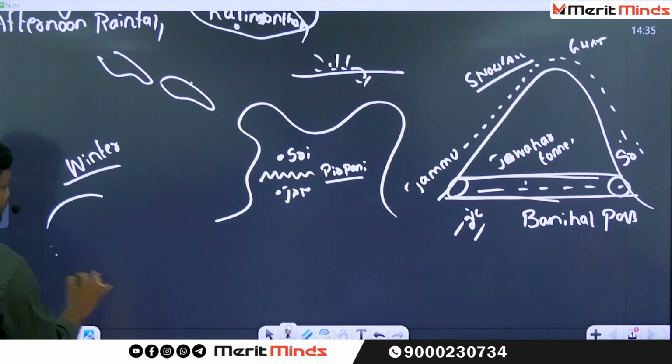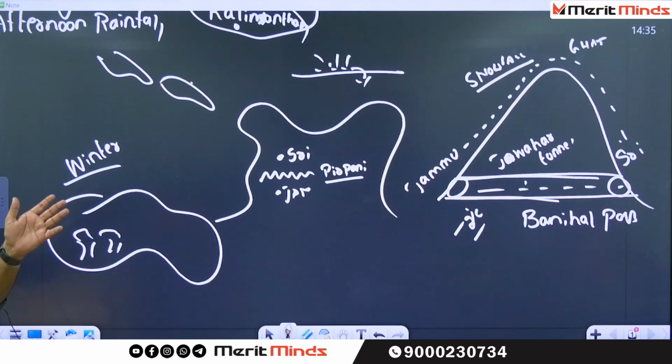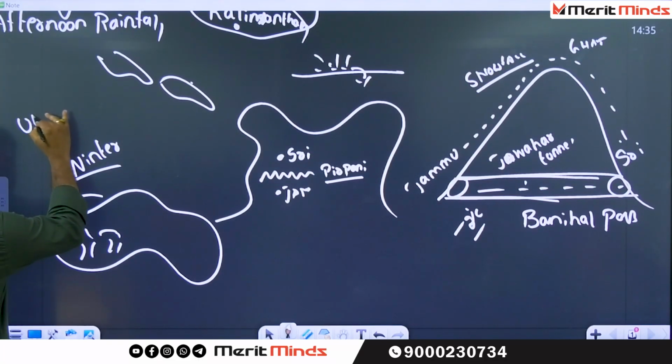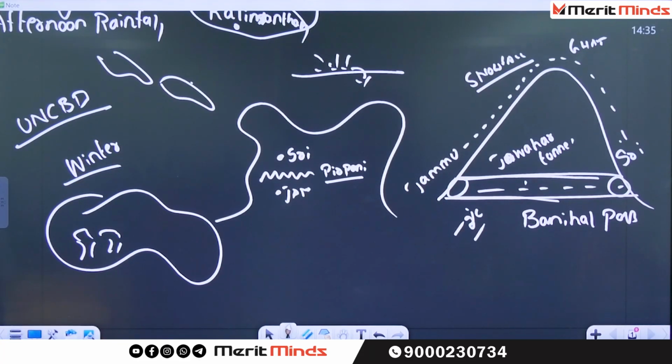But see the condition of Nusantara. It is exactly on the equatorial rainforest. The entire forest is there. On one side, the government is a signatory to a particular organization. What is that? The United Nations Convention on Biological Diversity. Nothing but we have to protect biological diversity. What do you mean by biological diversity? You have to write all these things in your answer wherever it is possible. Convention on biodiversity. What do you mean by biodiversity?